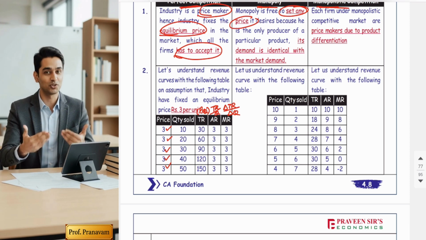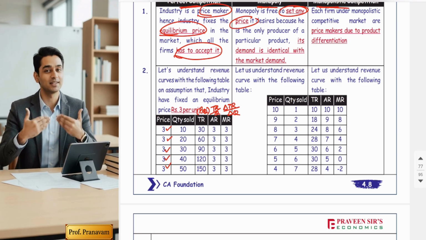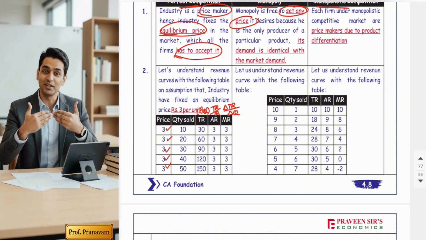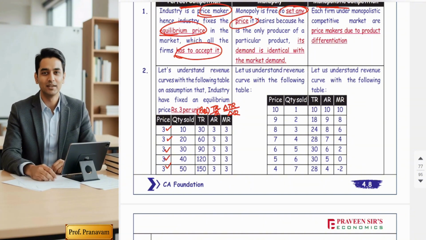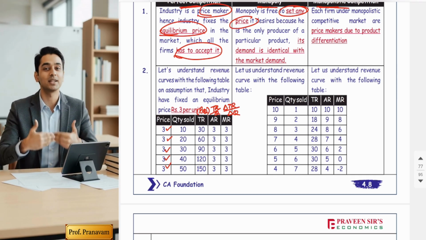Guys, got it? Yes? Yes. And that's it for this chapter, students. Short, sharp, and clear. Exactly how revision should be. Okay, keep revising regularly and you'll master the market forms in no time.